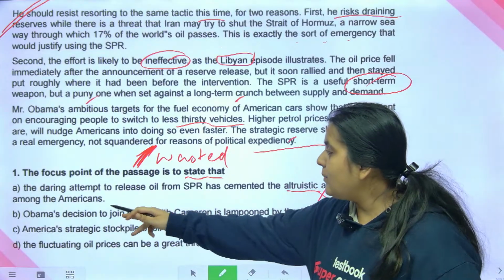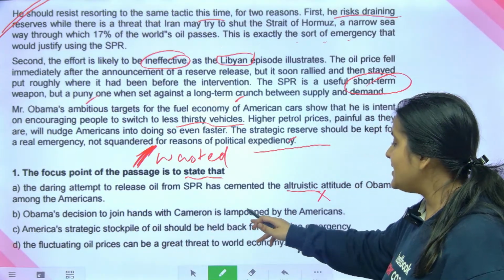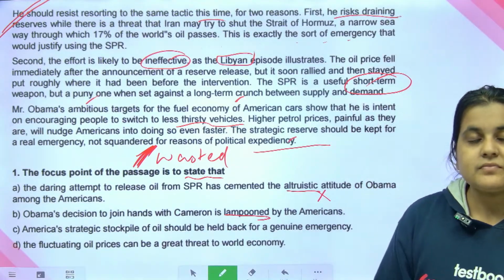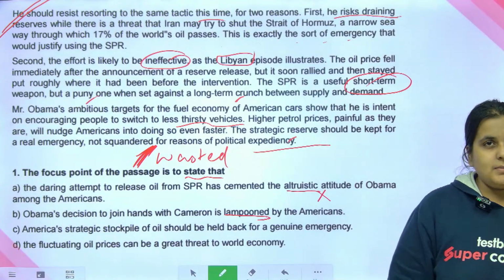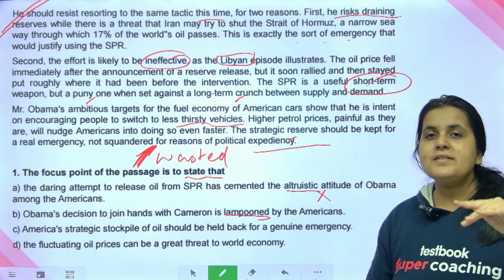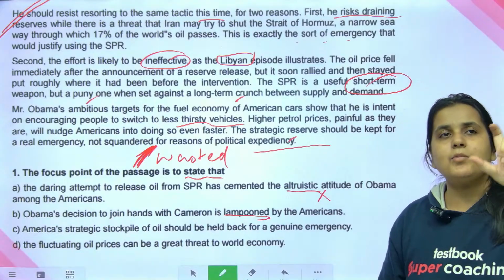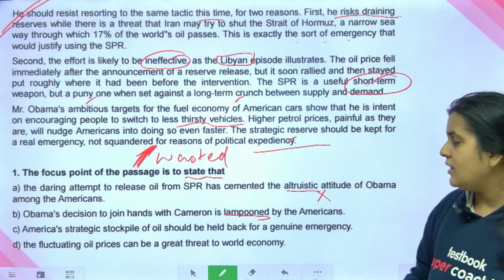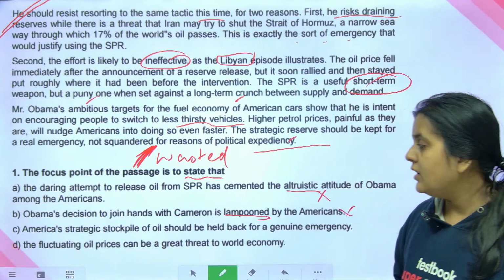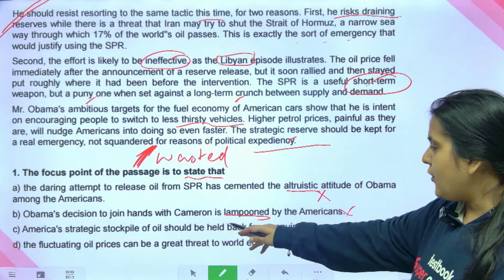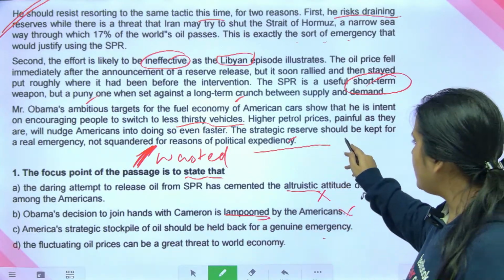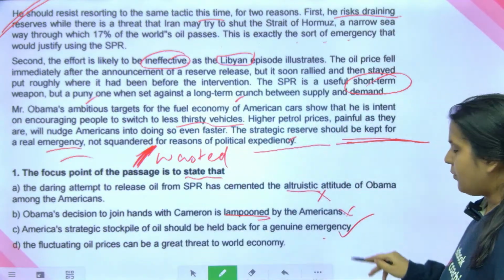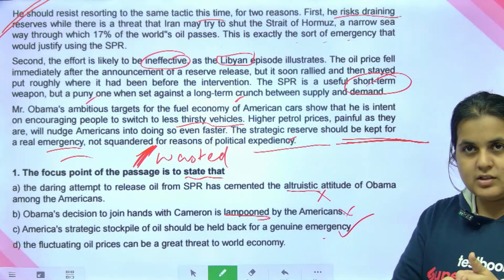Option B: Obama's decision to join hands with Cameron is lampooned by the Americans. Lampooned basically means criticized. Okay, first of all, that's not the main idea. Second, what is the reaction of Americans to Obama and Cameron's joining hands? We don't know. And this is definitely not the central focus. So, B goes out. Option C: America's strategic stockpile of oil should be held back for genuine emergencies. It should be kept for a real emergency. Okay, it's a valid point. It's also justified in the conclusion.